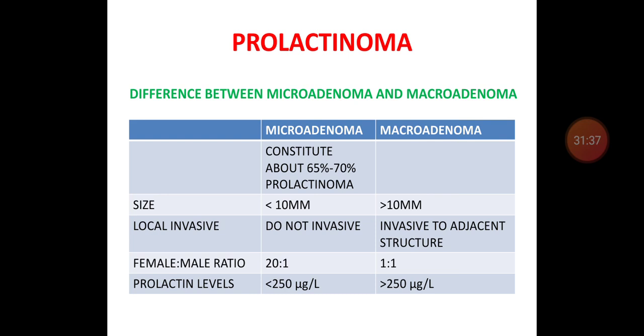If we take the sex ratio, the female to male ratio in microadenoma is 20:1, so it is more common in females compared to males. Whereas macroadenoma is equal in both sexes, with a ratio of 1:1. Prolactin level decides whether it is a macroadenoma or microadenoma. If prolactin level is more than 250 microgram per liter, it indicates macroadenoma.